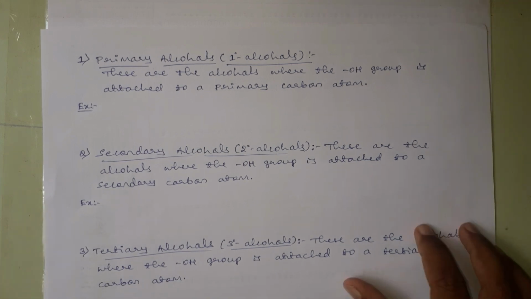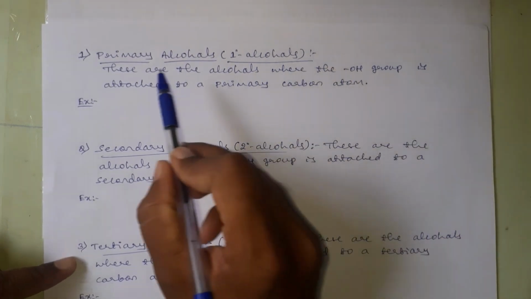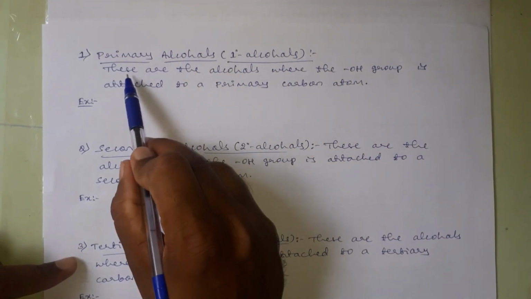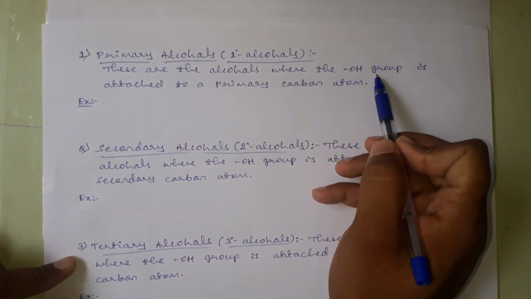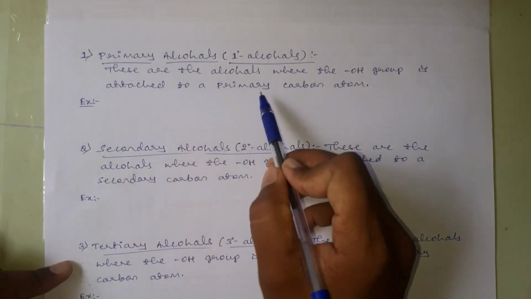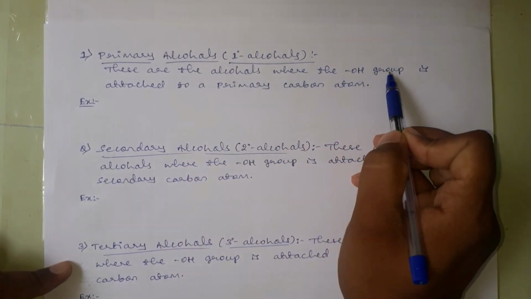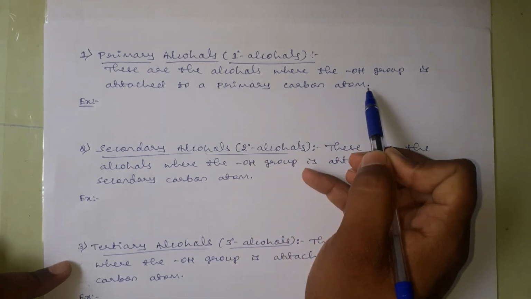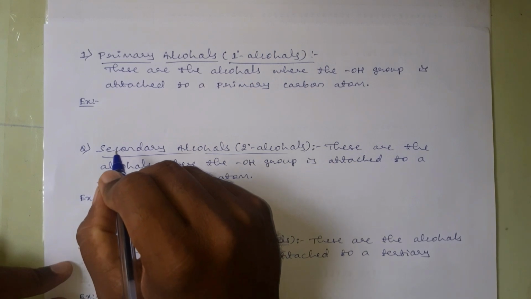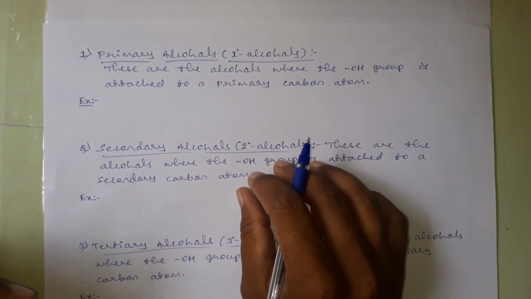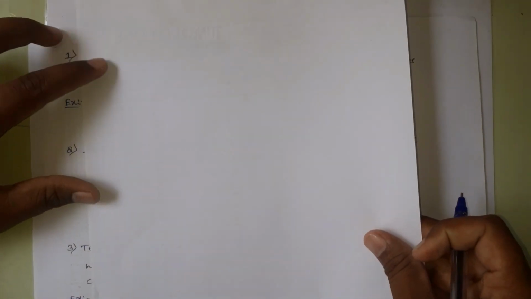Then what do you mean by primary alcohols? These primary alcohols can be represented as 1 degree alcohols also. Coming to the definition of primary alcohols, these are the alcohols where the OH group, that is the hydroxyl group, is attached to a primary carbon atom. The alcohols in which the OH group is attached to a primary carbon atom, those alcohols are called as what? Primary alcohols. Then what do you mean by primary carbon atom, secondary carbon atom, tertiary carbon atom?